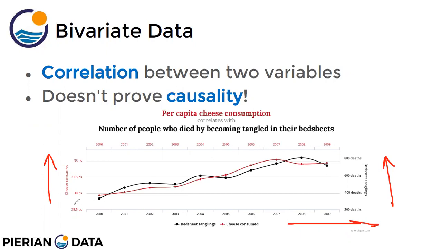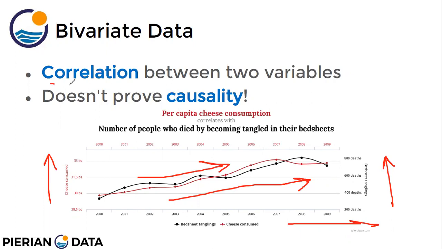The red color shows the amount of cheese consumed each year. As we can see, both of these plots increase as the years increase. We cannot say that people who eat more cheese die by getting entangled in their bed sheets. The trend is the same, both are increasing with the number of years, but there is no connection. There is no reason in which these two can be connected.